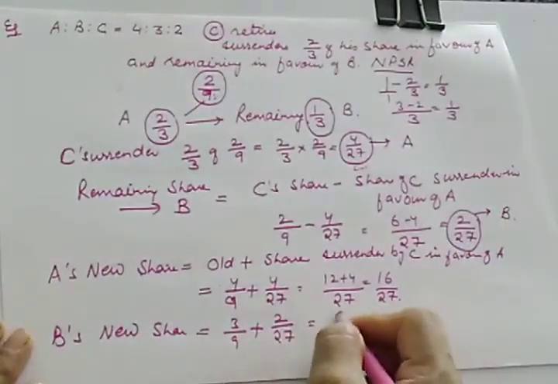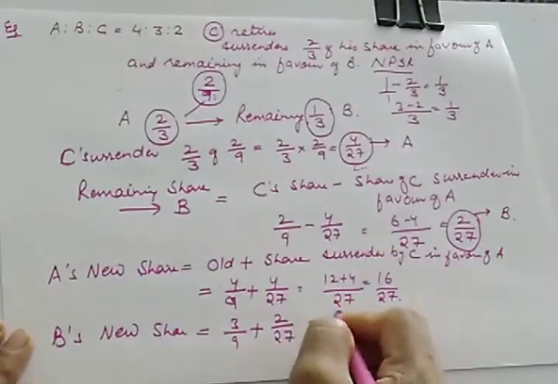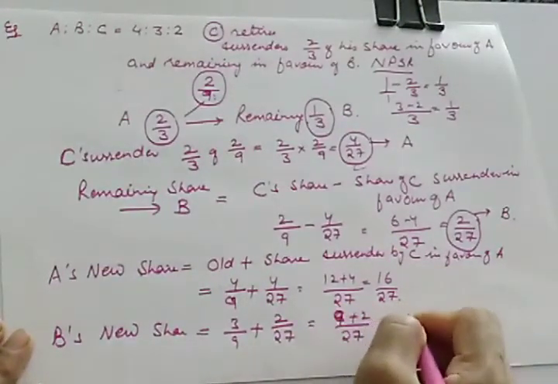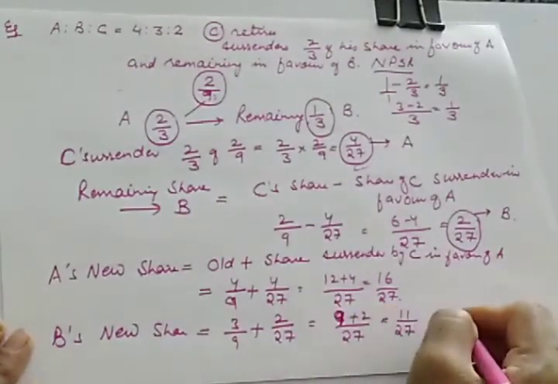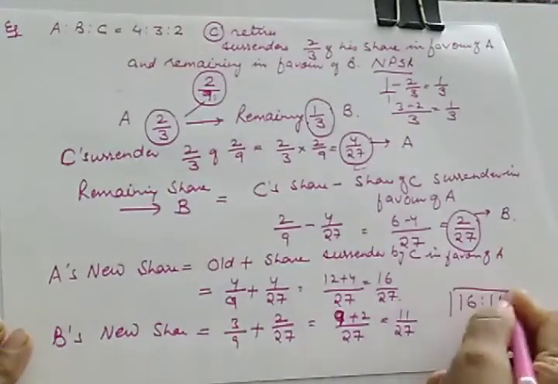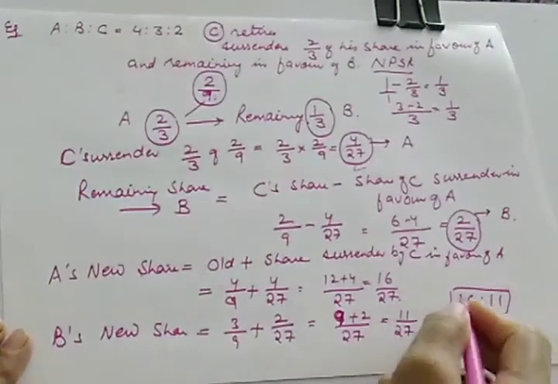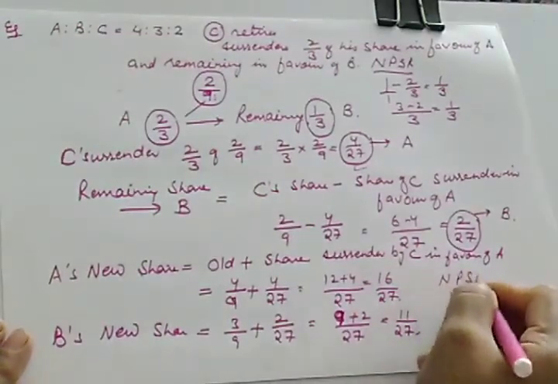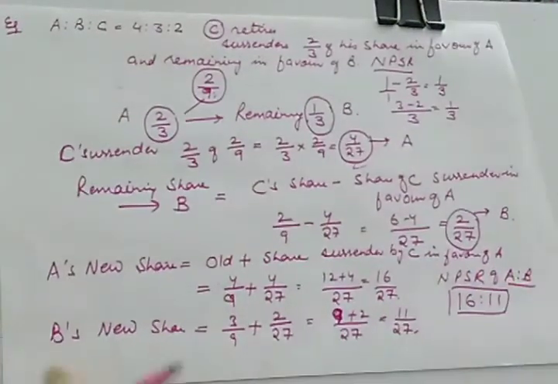So it will be 9 plus 2, 11 upon 27. So finally the new profit sharing ratio will be 16:11, and the total is also equal to the denominator. So this is new profit sharing ratio of A and B.